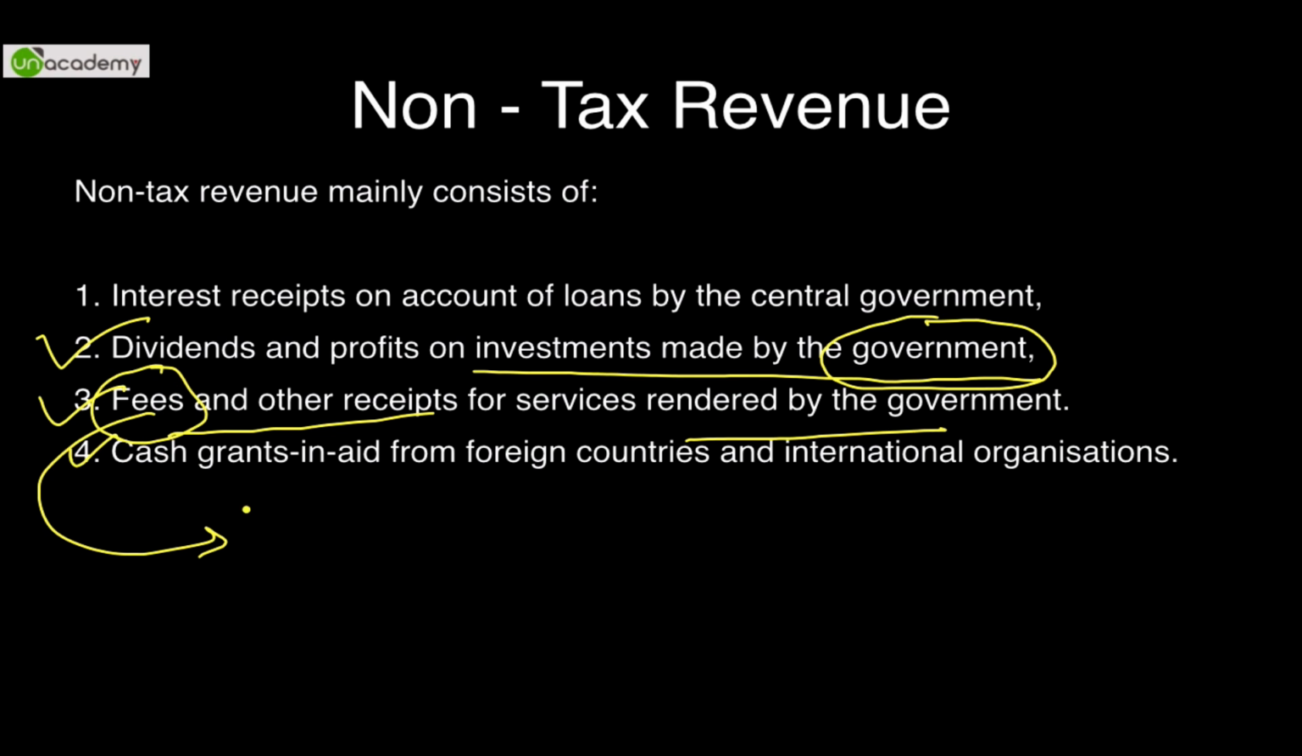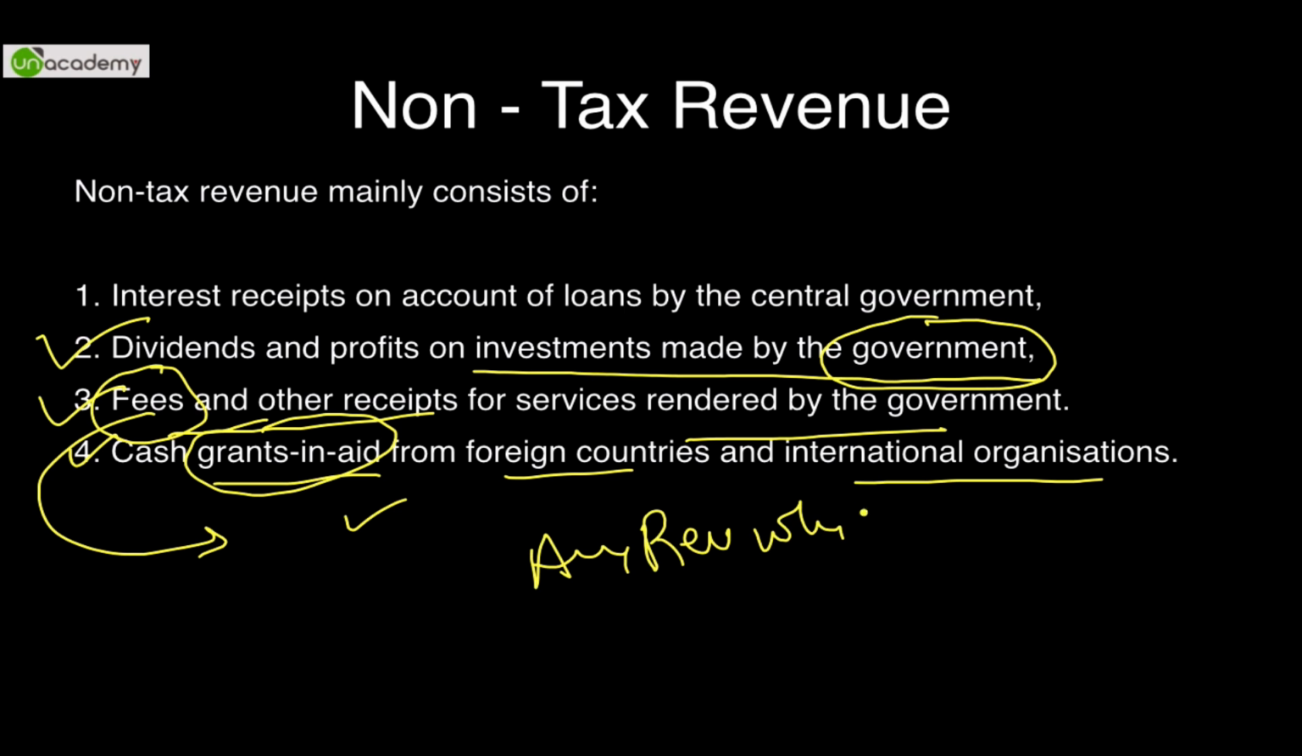And cash grants and aid from foreign countries. So if an earthquake occurs or any kind of mishap occurs, or even if no mishap occurs, whatever grant we are getting from any country abroad is considered non-tax revenue. Basically, any revenue other than taxation revenue will be categorized under non-tax revenue. So this was part 1 of fiscal policy.